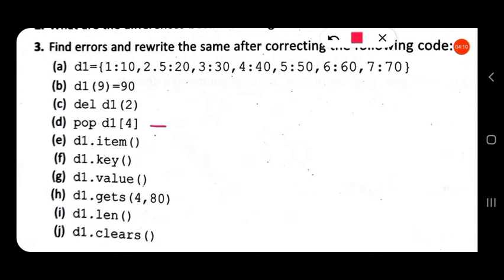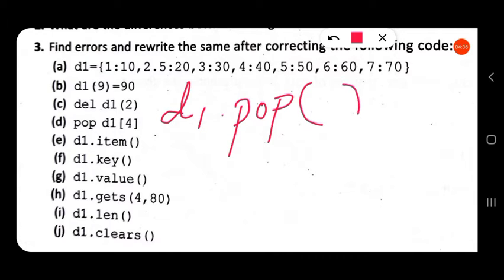Now next, fourth one, question number D, pop statement. We have studied del is a statement and pop is a function. So this is also wrong. It can be written as D1 dot pop. Pop is a function, so it will have parentheses. So D1 dot pop in brackets the key 4.